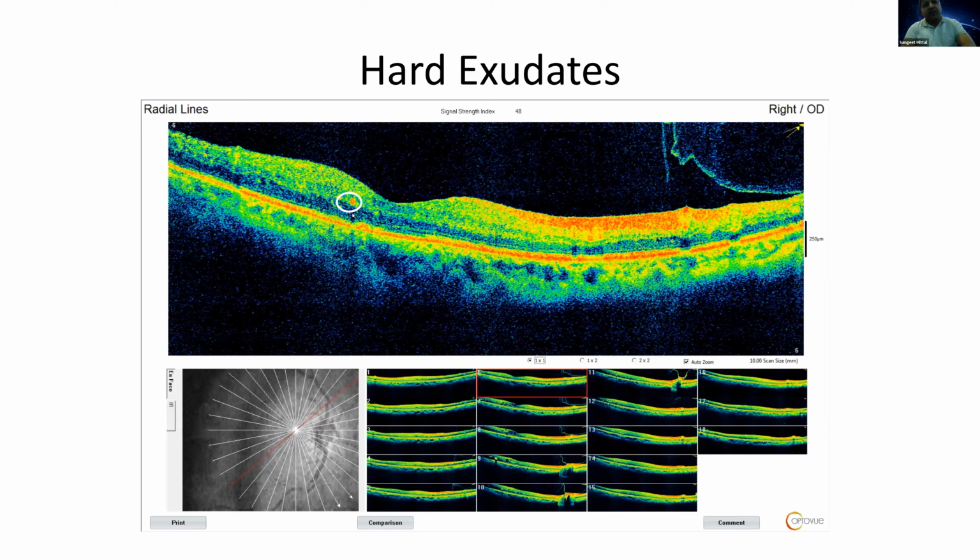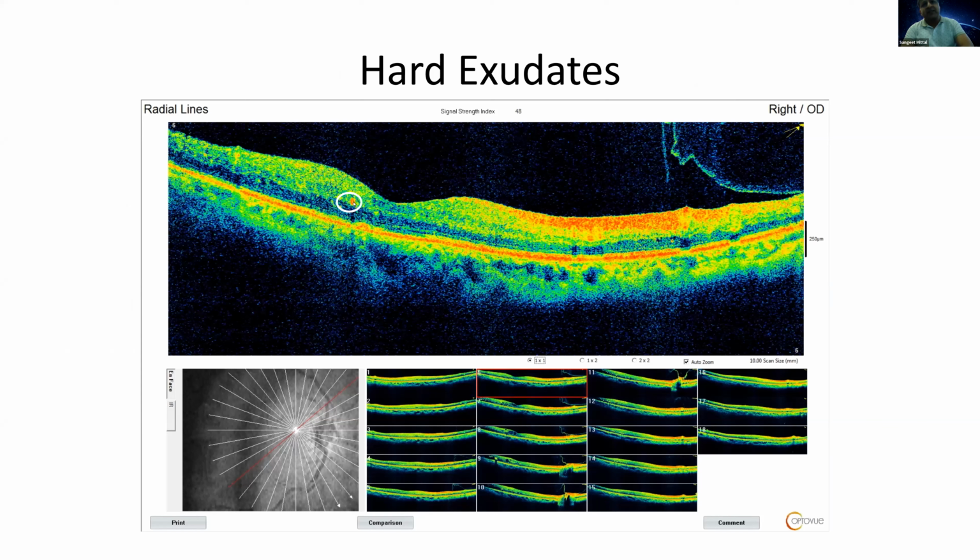So if you see this red dot, you see everything is normal. The pre-retinal profile is normal. The overall profile is normal. The macular profile is normal. The foveal profile is normal. But you see this small red dot here. So this is due to a hard exudate which was present in this area. So once you see all the profiles are normal, then you go to see whether any hyperreflective or hyporeflective lesions are present or not.